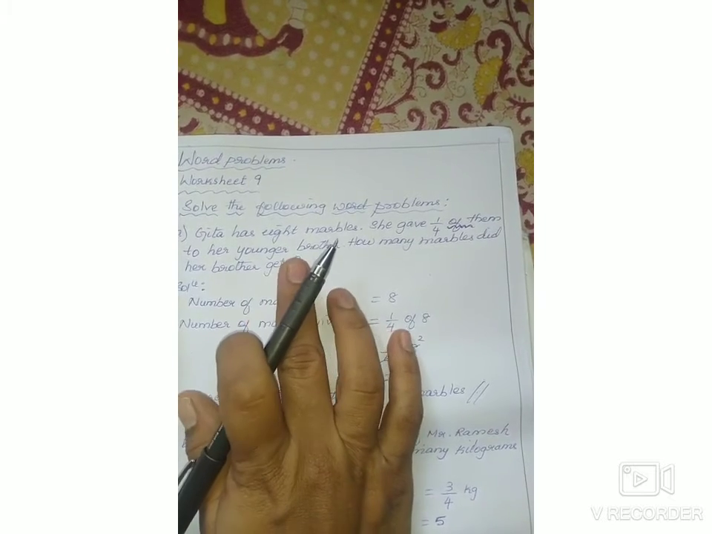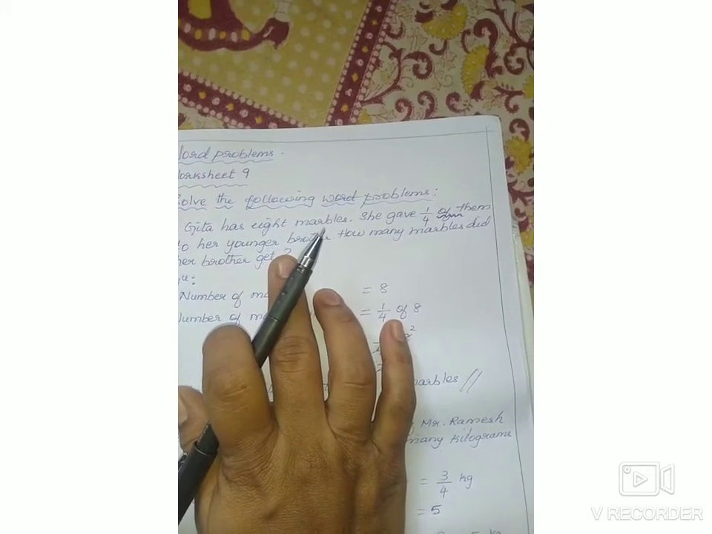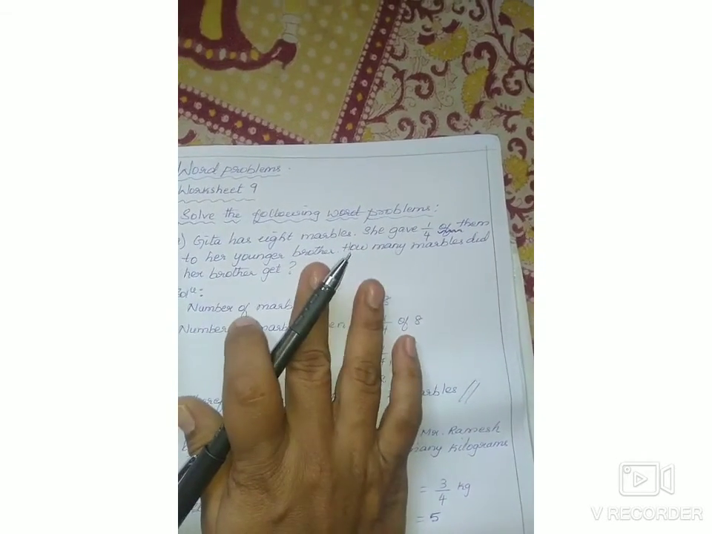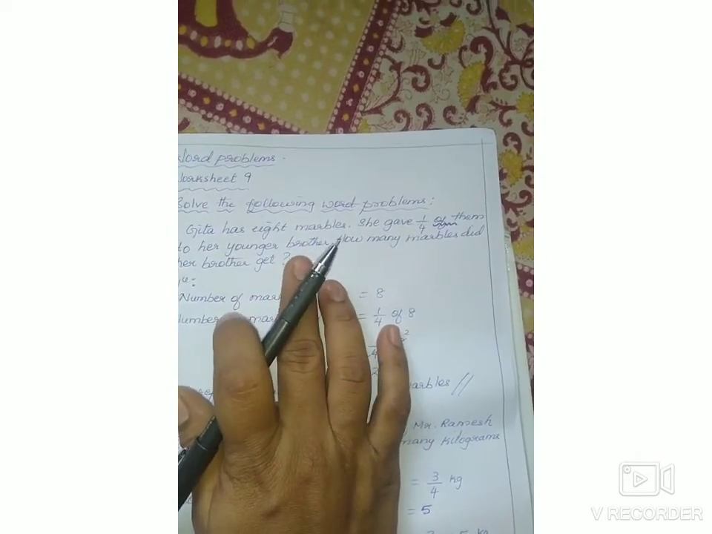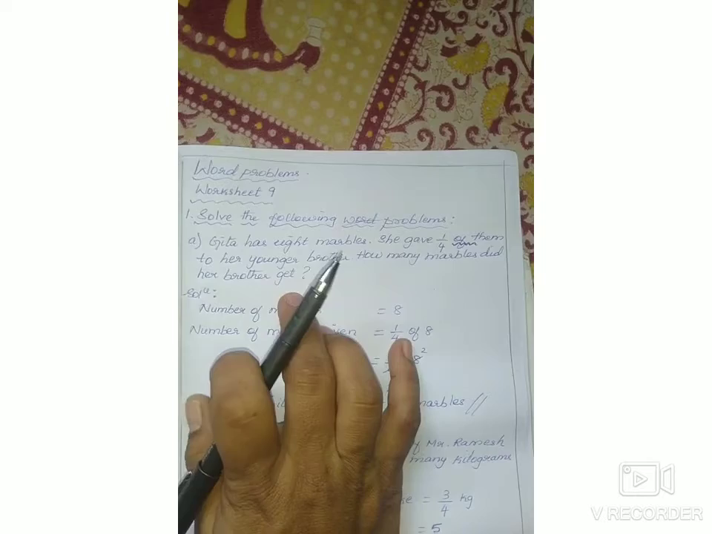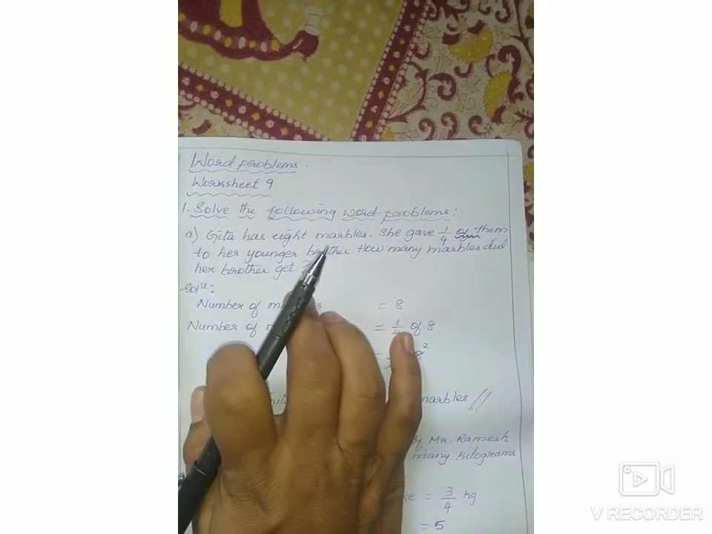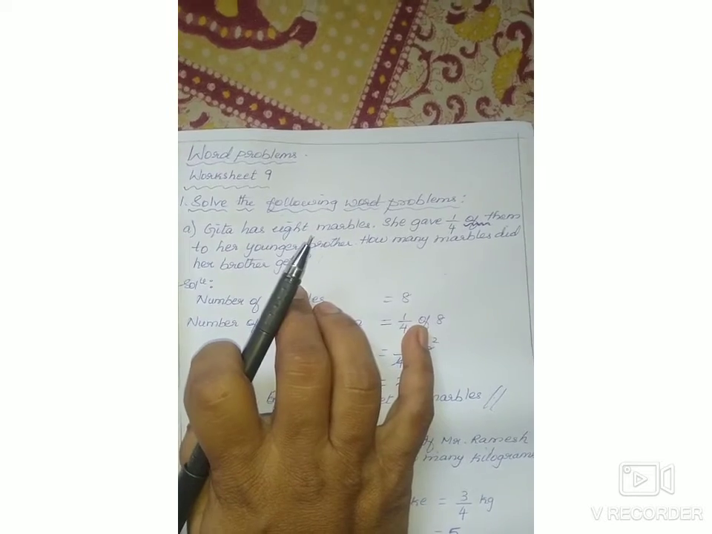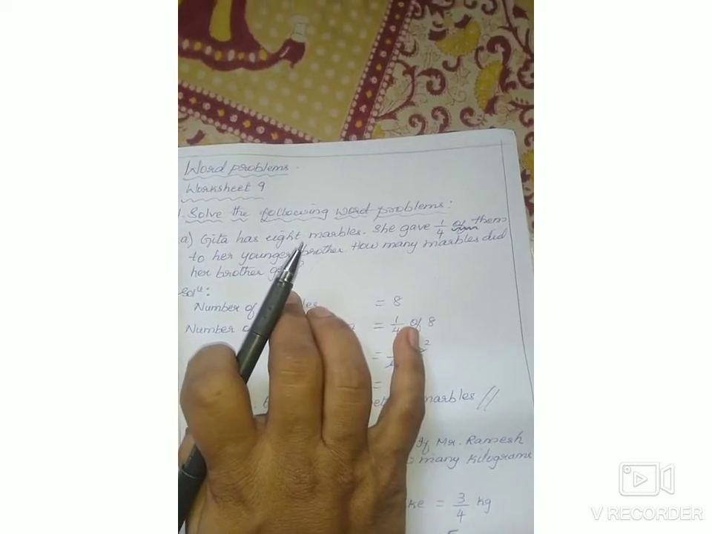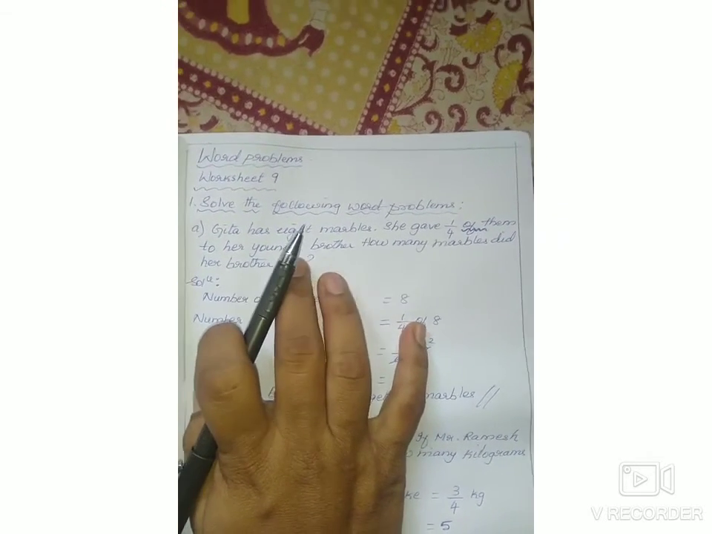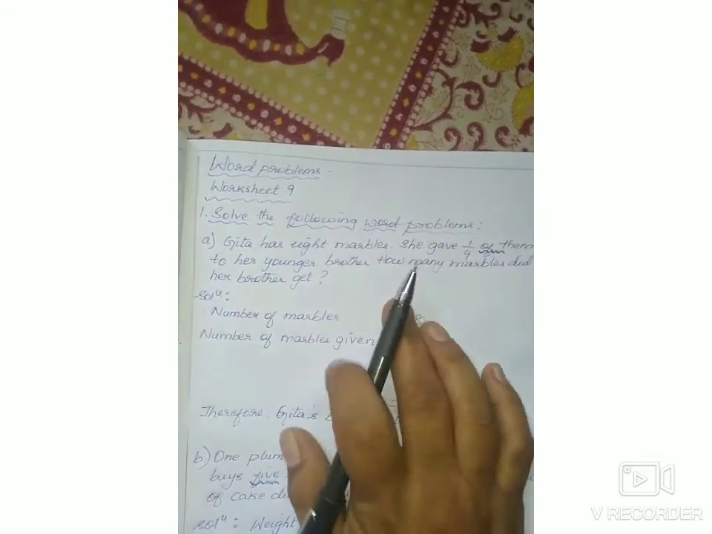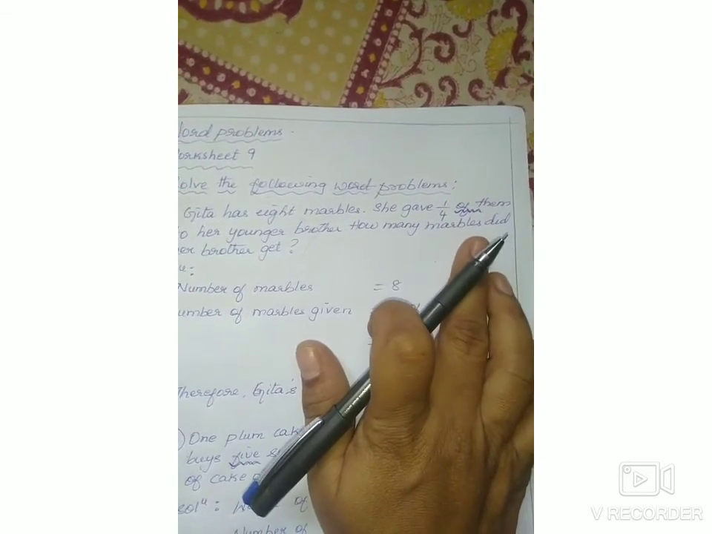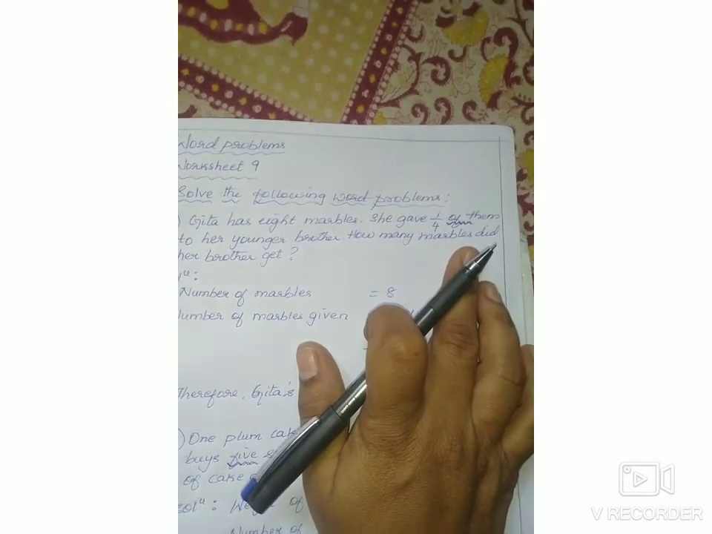So, make it into 4 parts. So, 8 marbles, make it into 4 parts. So, you get each part as 2, 2, 2, 2. 2 4s are 8 marbles. Okay. How many marbles did her brother get? So, by seeing the question only, you have to tell me, children, whether it is addition, whether it is subtraction, or whether it is multiplication. Then only you can solve the word problem. So, by seeing the question, she gave 1 by 4th of. Of means multiplication. Is it right, children?